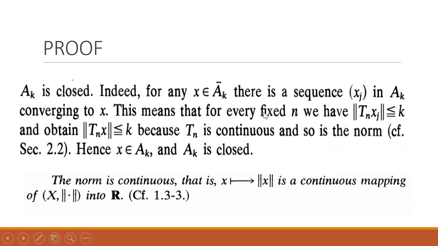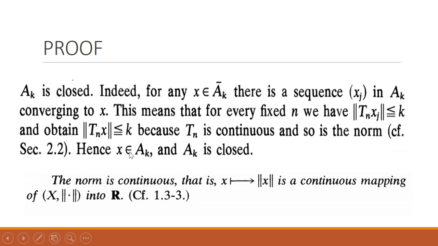This means that for every fixed n, the sequence elements belong to A_k, and according to the definition of A_k, every element belonging to A_k will satisfy this condition.